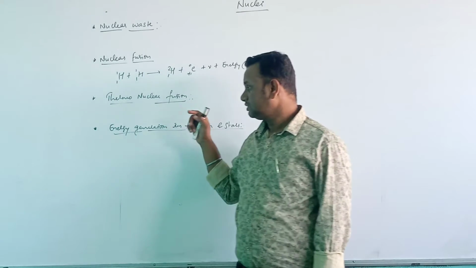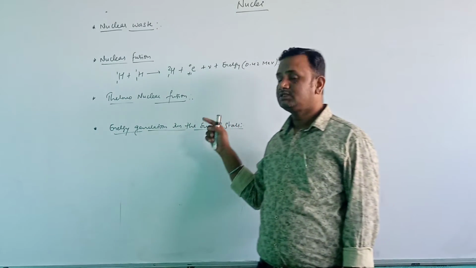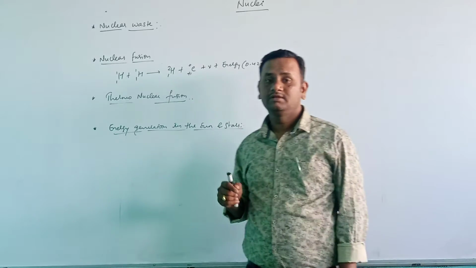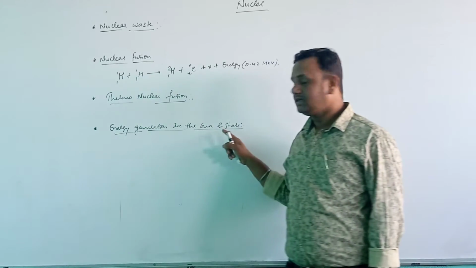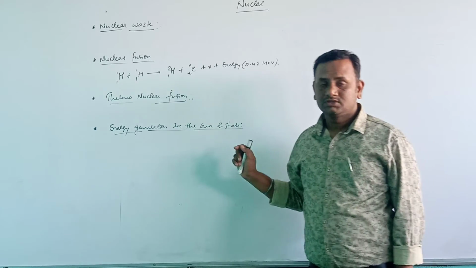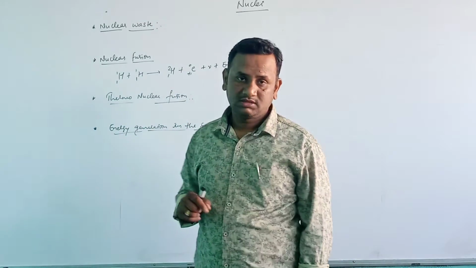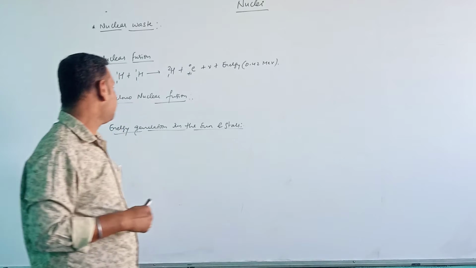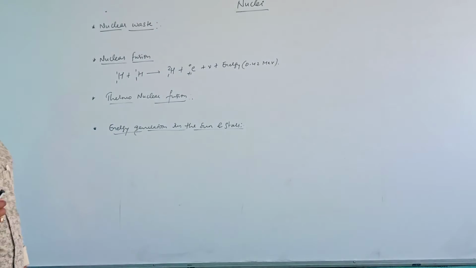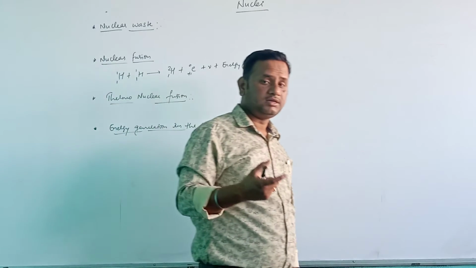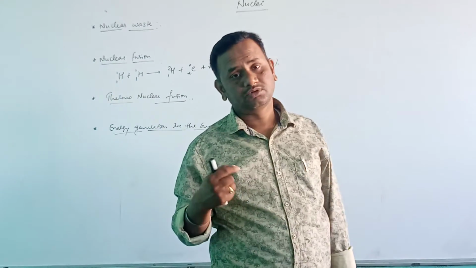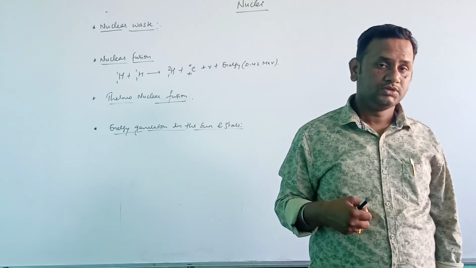This same thermonuclear fusion is what generates energy in the sun and stars. In the sun, hydrogen is burnt to form helium.